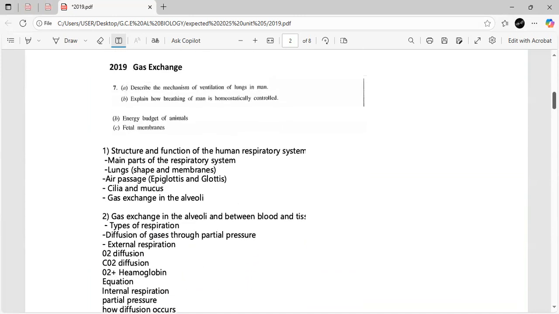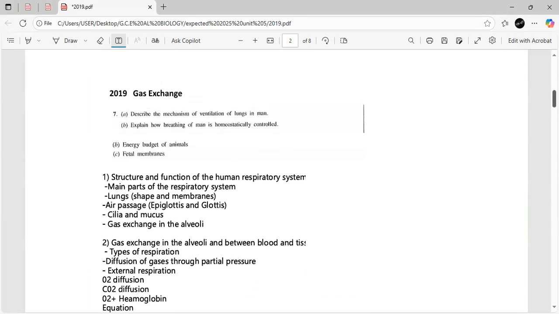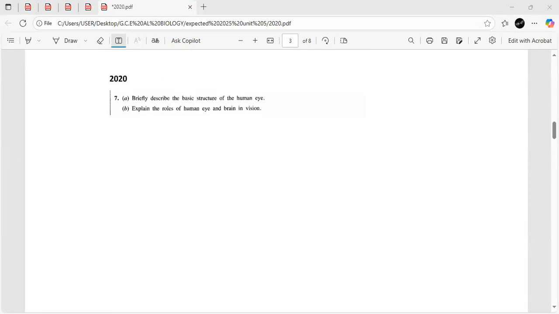So now let's go through the 2020 paper. So in 2020, the question was briefly explain the basic structure of the human eye. So this is related to sensory structures. So guys, really pay attention here because there's a very high chance of an essay question from sensory structures this time because it hasn't appeared for a very long time.